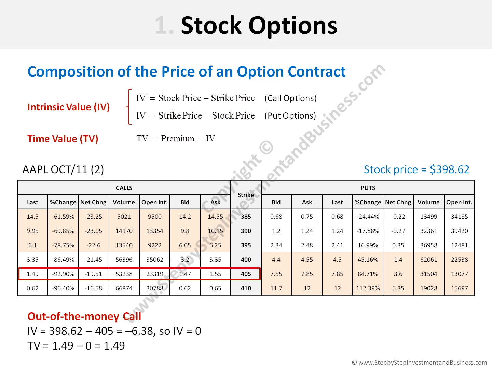Therefore, the time value is the premium, which in this case is 1.49 minus 0, which is the intrinsic value. So the time value is 1.49, meaning that in this case, the entire premium is given by time value.